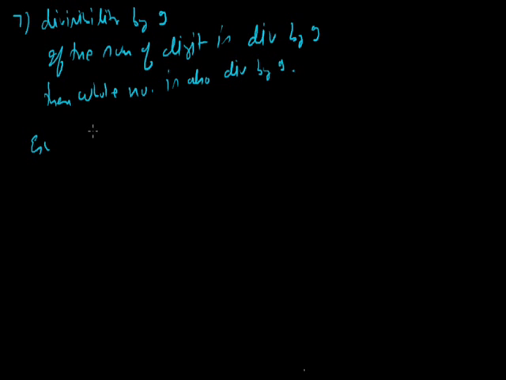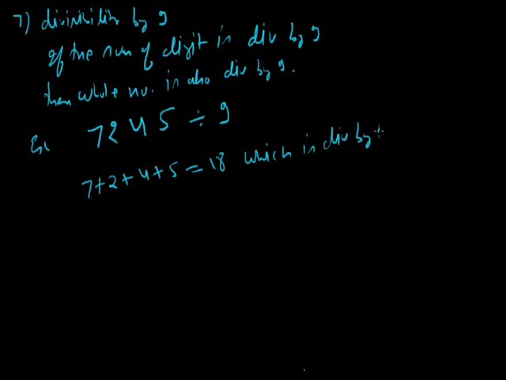Example, 7, 2, 4, 5. This given number is divisible by 9. Why? Because the sum of the digits, that is 7 plus 2 plus 4 plus 5: 7 plus 2 is 9, 9 plus 4 is 13, 13 plus 5 is 18, which is divisible by 9. Therefore 7245 is also divisible by 9.